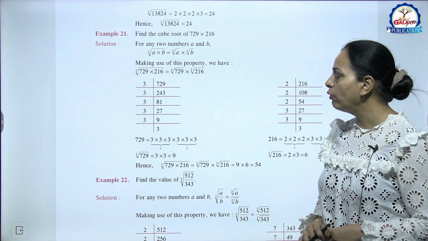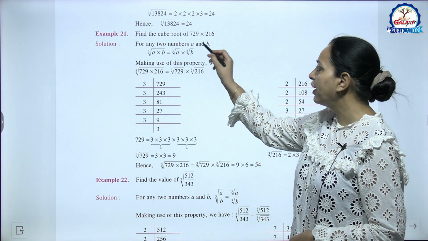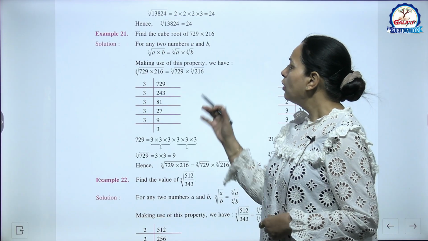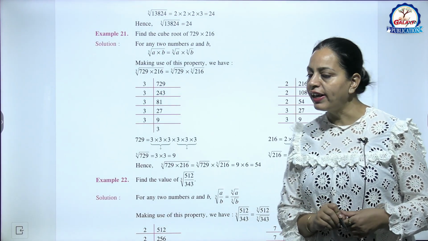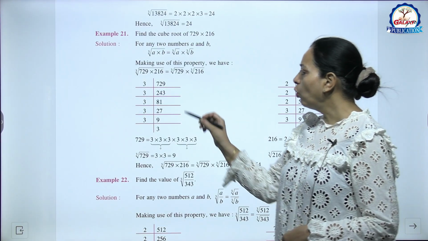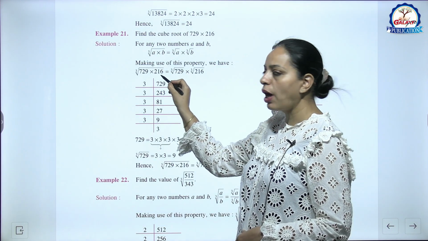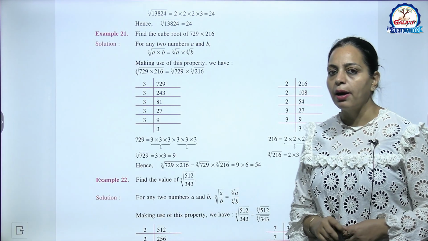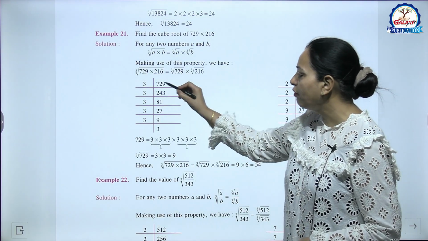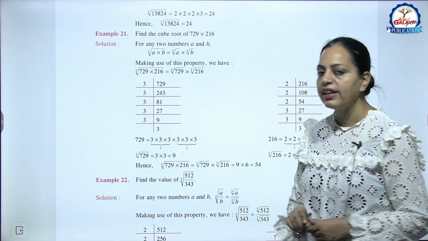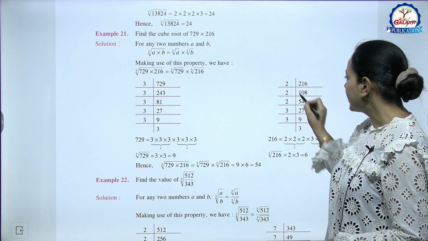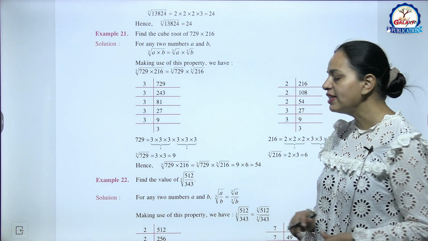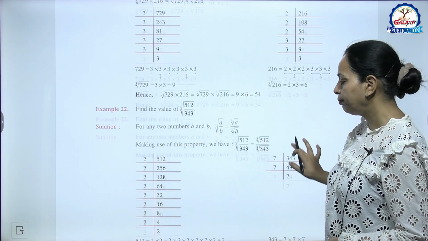Now example 21, find the cube root of 729 into 216. Now here there are 2 numbers, so we will find the cube root of both numbers separately. So we know that the cube root of the product of 2 numbers equals the cube root of one number into the cube root of the second number. So now 729, find its cube root, that is 9. Now 216, find its cube root, that is 6. So 9 into 6, that is 54.